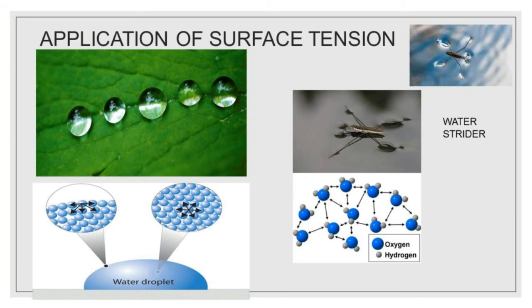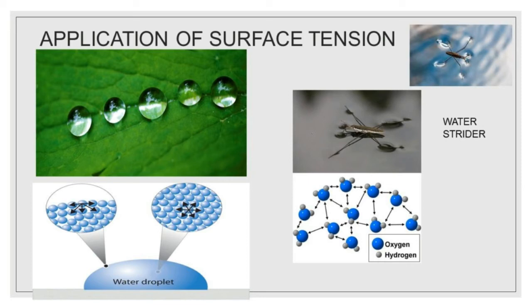Application of surface tension. Water molecules raise up due to surface tension. Xylem tissues are very narrow vessels present in plants. Water molecules are absorbed by the roots, and these vessels help the water to rise upward due to capillarity action, which is caused by the surface tension of water. You will study this capillarity action in the forthcoming classes.